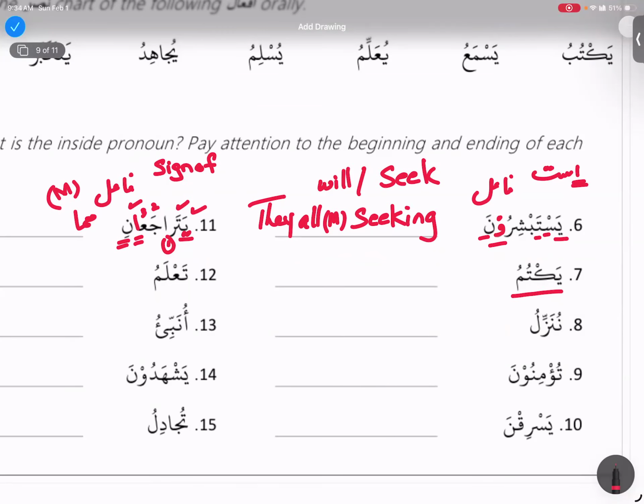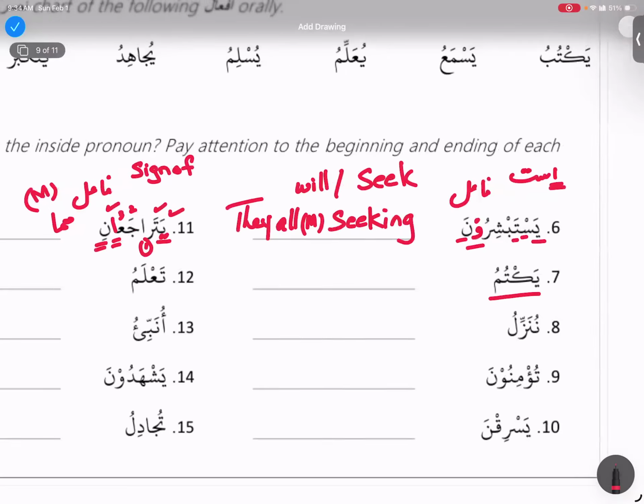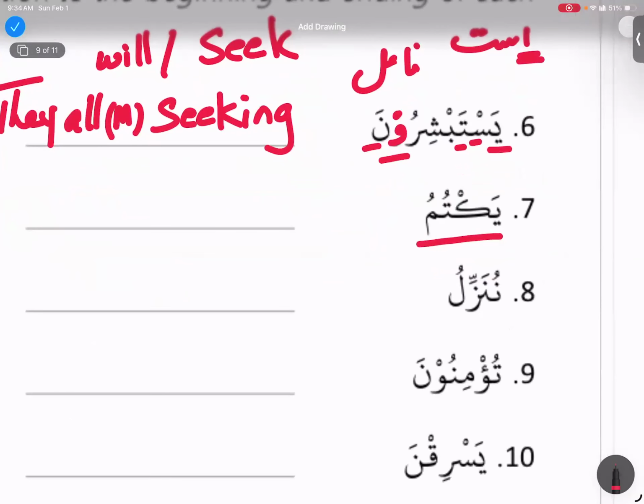Yaktum fail mudaria, huwa version. Ya is a sign of mudaria. Half the meme is its root letters. And its fail is mustatir, damir mustatir. It's a Dhamma group. Very good. And we have three groups, right? So what group are you gonna keep it in? It's a Dhamma group, Ustada. Very good.